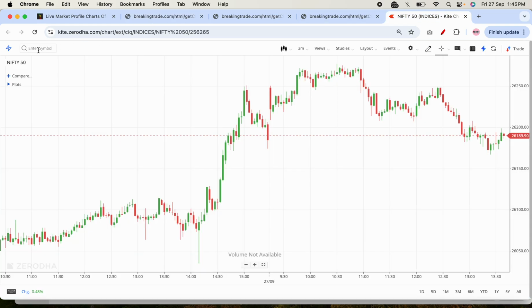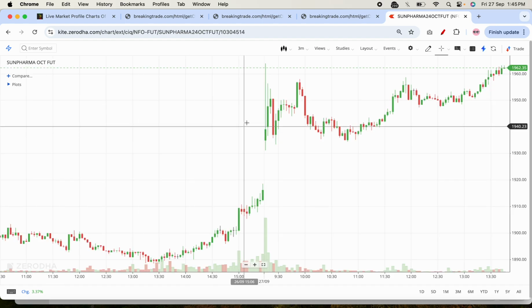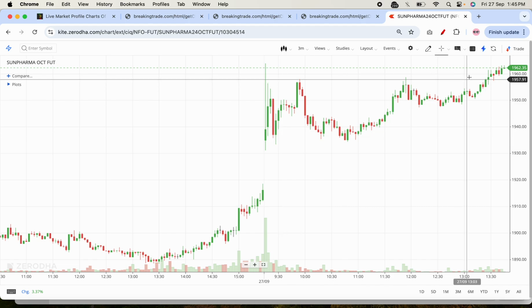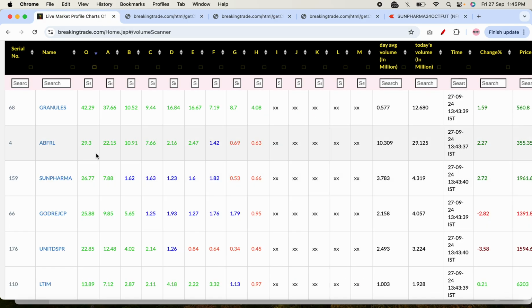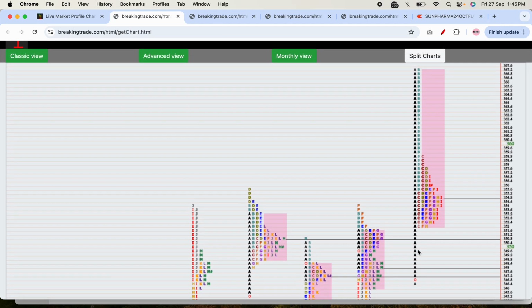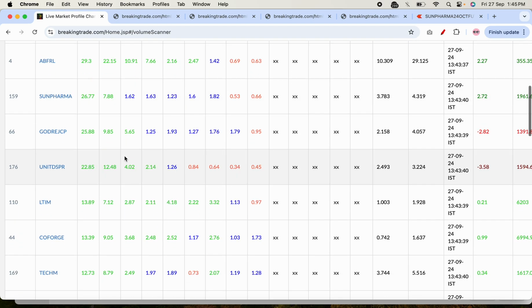So if I open the Sun Pharma here, you can see this was the range initially set up in the A period, and till now it is rotating into this A period. So there are good chances sometimes that the market forms a large initial base, large IB, when the volume is too large in the opening. Otherwise, it may have a good movement throughout also. If I click on the ABFRL, again you see the stock is moving into this AB period, in this IB only. And let's take some more examples.